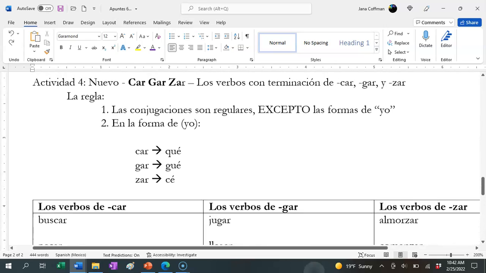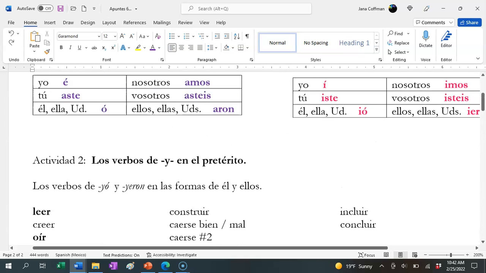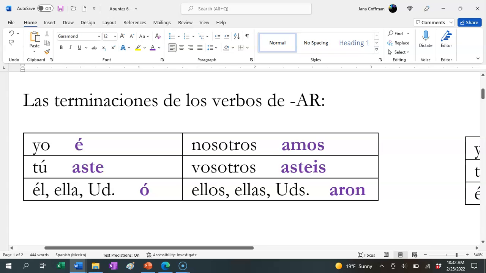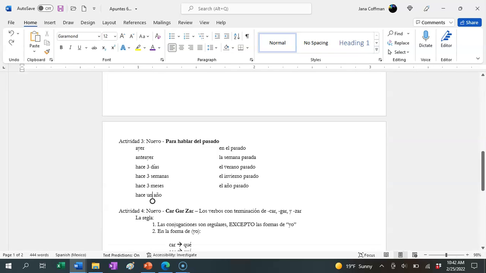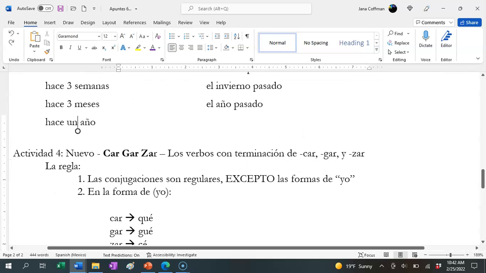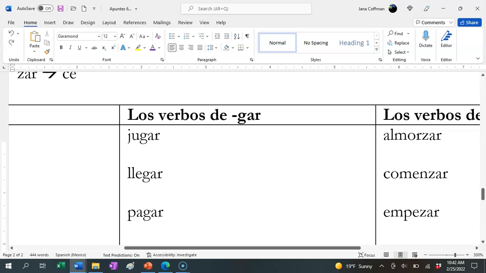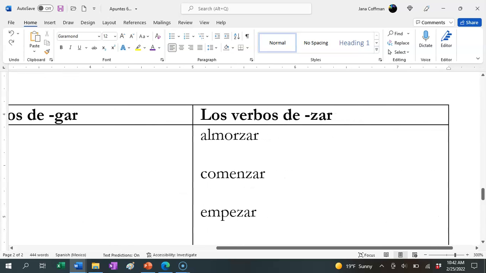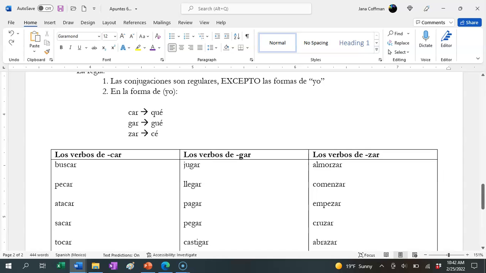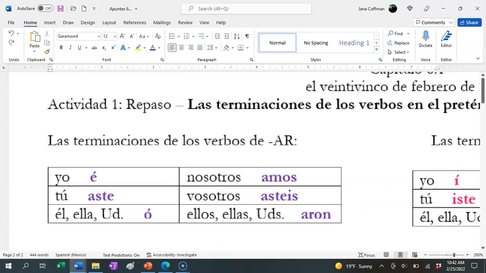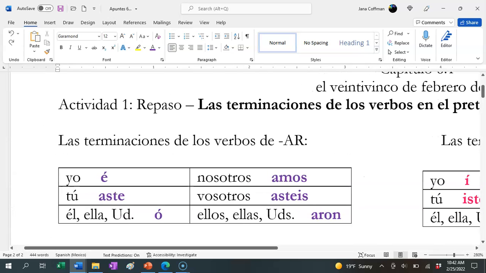Okay, the last thing that we're going to learn, these are still regular verbs because they're still using these endings that we have here. This is a special group of AR verbs called car, gar, zar. Car, gar, zar verbs are any verbs that end in car, like buscar, gar, like jugar, or zar, like almorzar. Now, these are still going to use these same endings that we have here for all of our AR verbs.